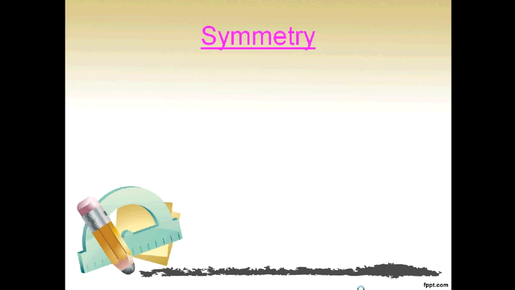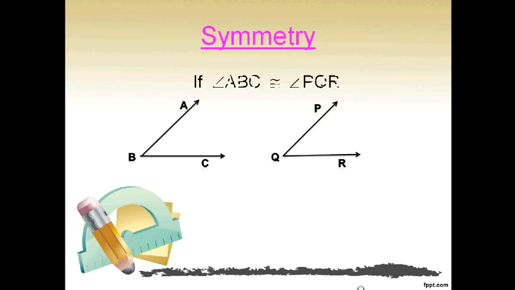What is symmetry? If angle ABC is congruent to angle PQR, then angle PQR is also congruent to angle ABC. This property is known as symmetry.